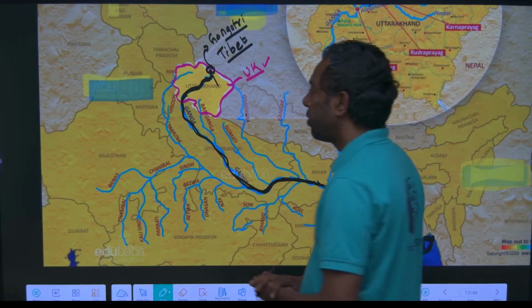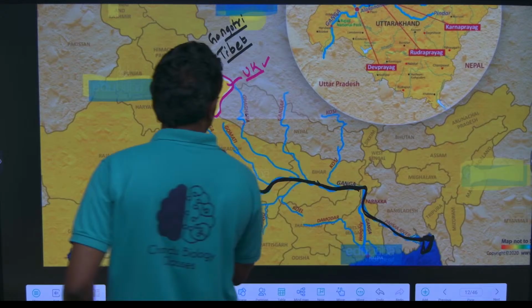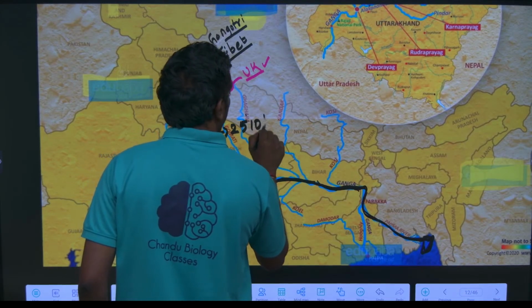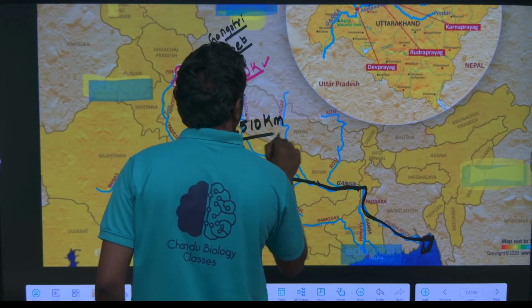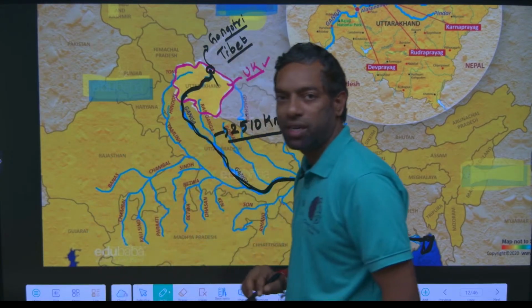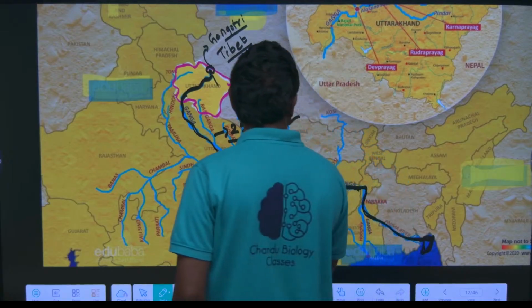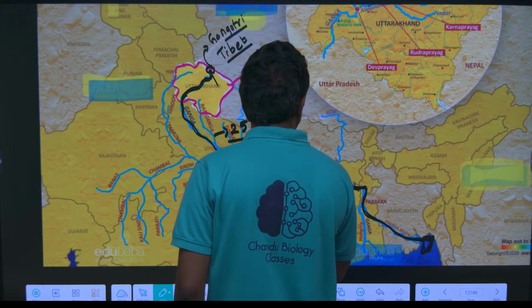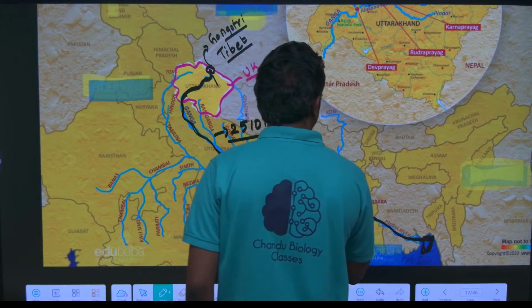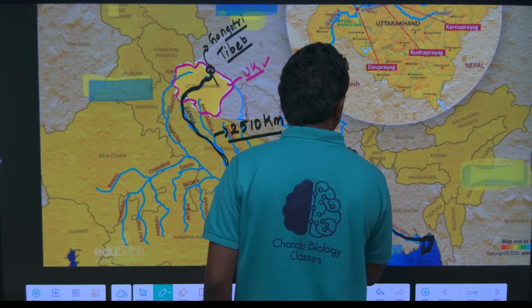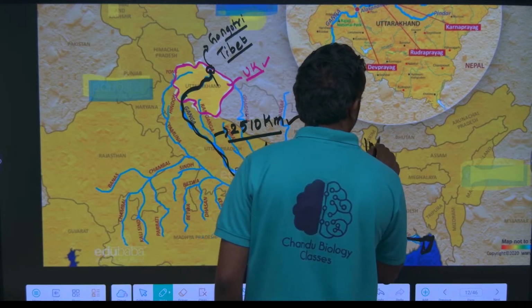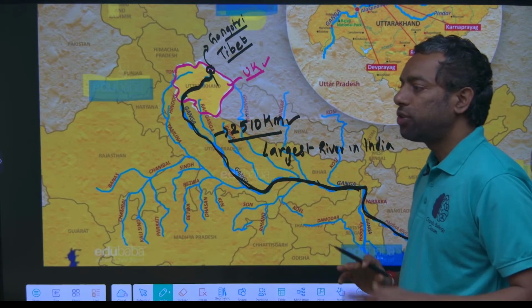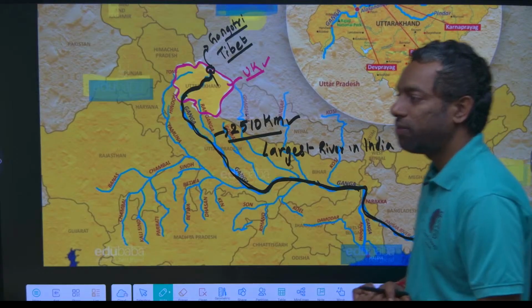How many kilometers is it? 2,510 kilometers, the longest river in India. We are going to discuss the Ganga river system now.